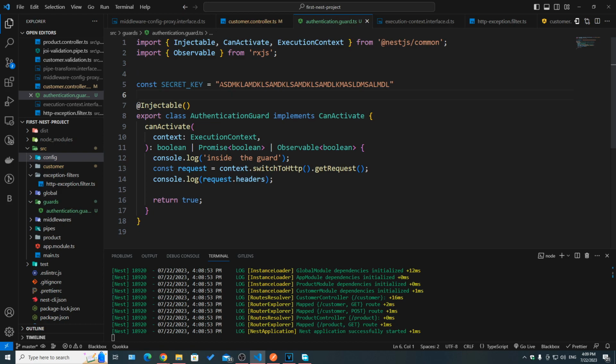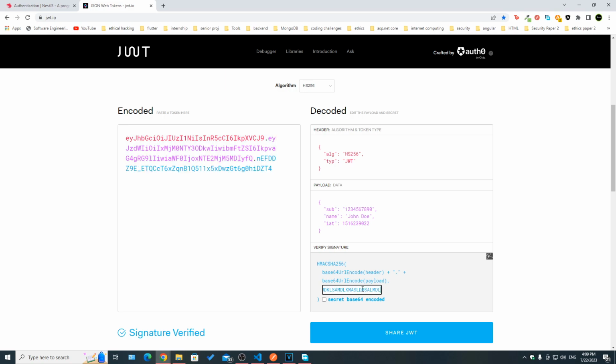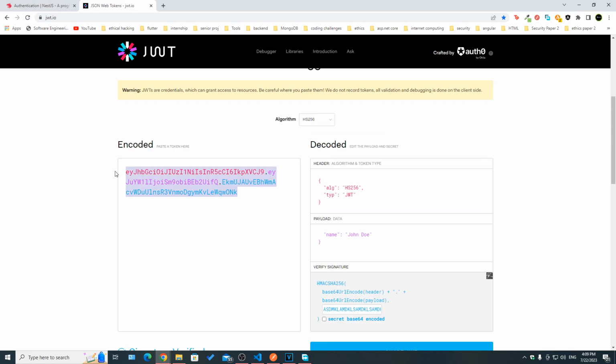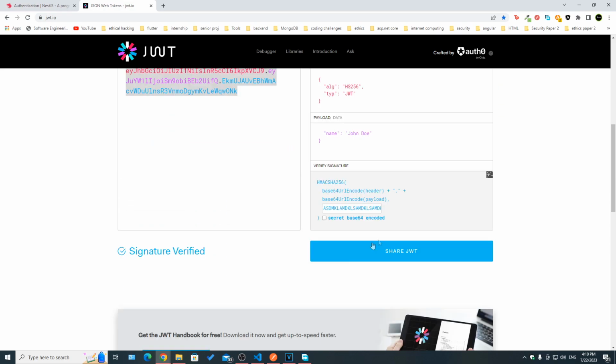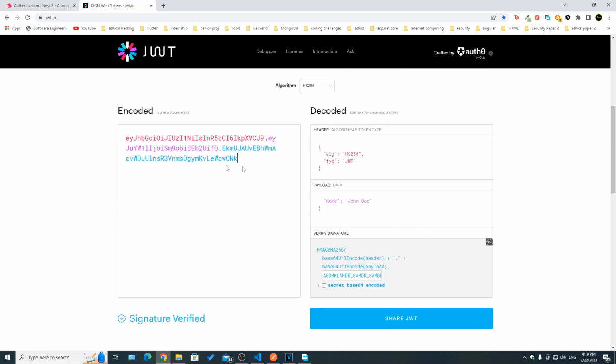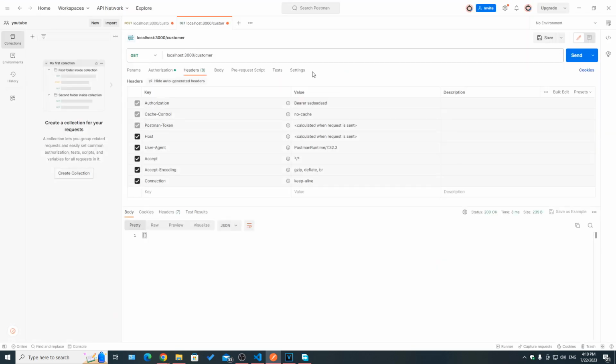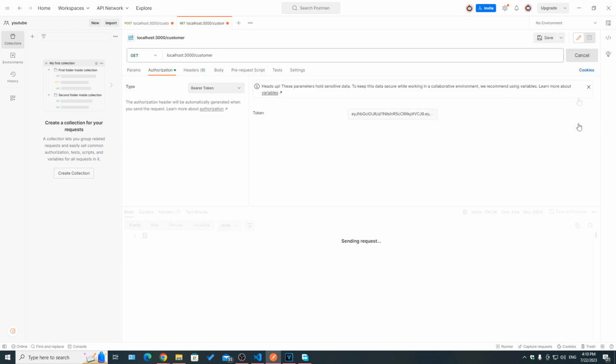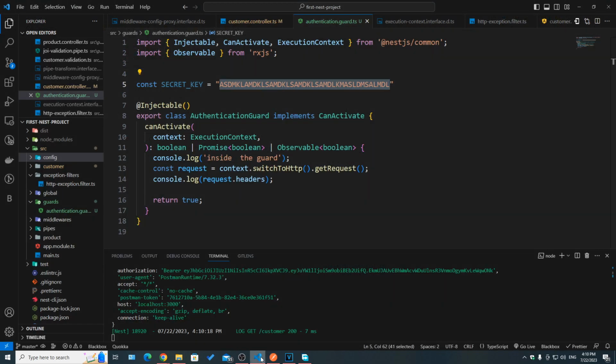Anyway, now that you know that, to create a token with this secret, we can go to jwt.io, and then here I'm gonna place this secret. And here, let's say, name John. Okay, so now this token has some information. The payload, which is the name of the user that logged in, which is John. And of course, we signed it with our own secret. Now, if you take this and then in Postman, add it here and hit on send. If you go back to our code, as you can see, now in authorization, we actually have a token that is actually a JWT token.